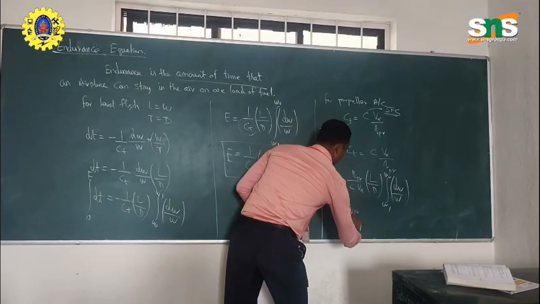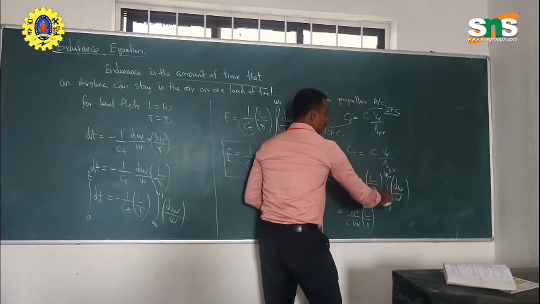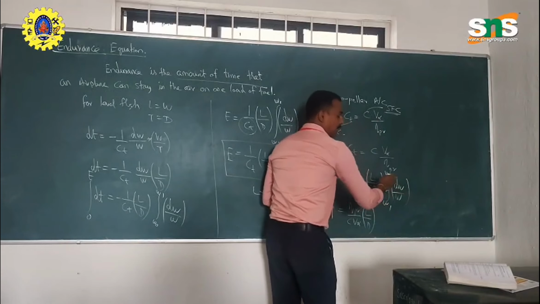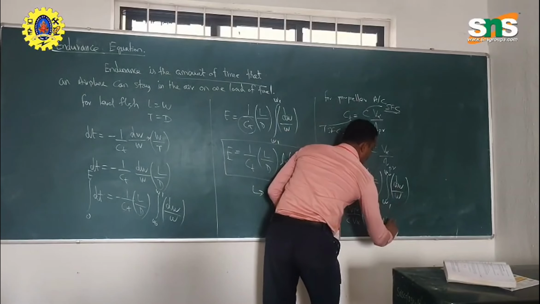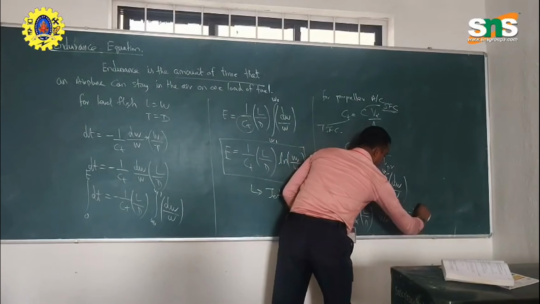Once you integrate and apply the limits, you will get W1 to the power of minus 1 by 2 minus W naught to the power of minus 1 by 2.